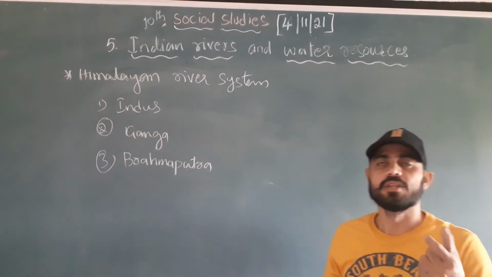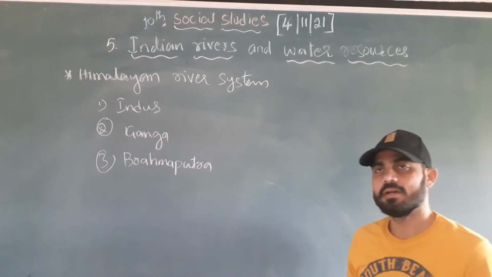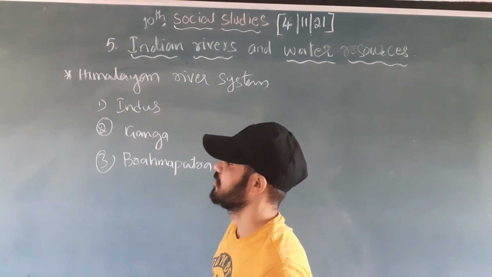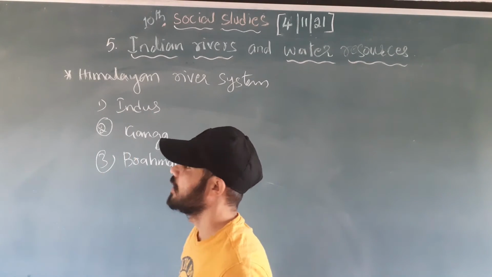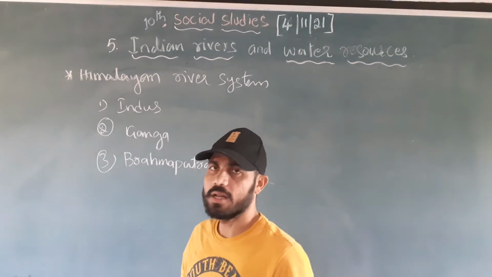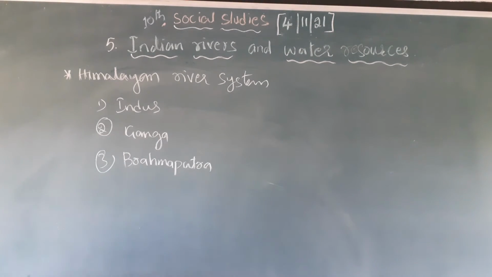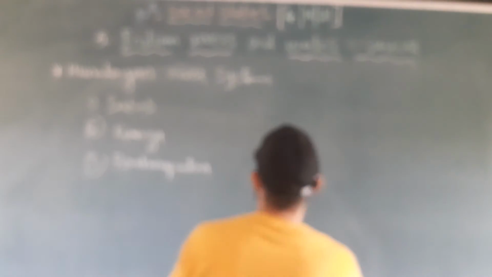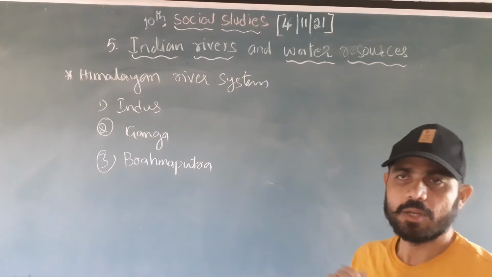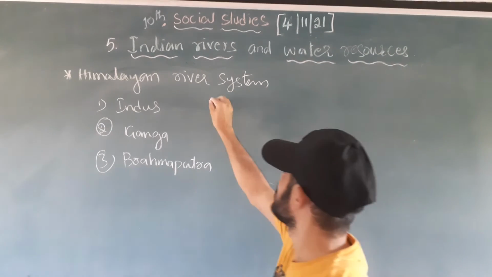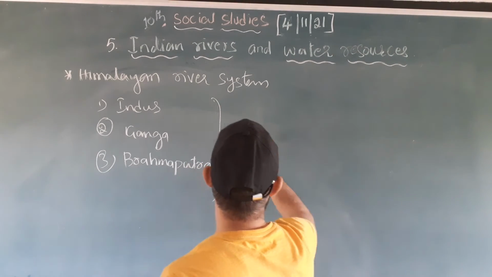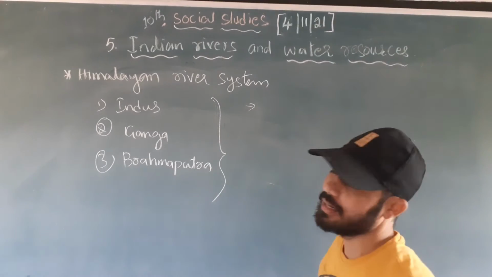We have three major rivers in the Himalayan river system: the Indus river, the Ganga river and the Brahmaputra river. Right? But these three rivers and the Himalayan rivers have separate characteristics. What are the characteristics of the Himalayan rivers?